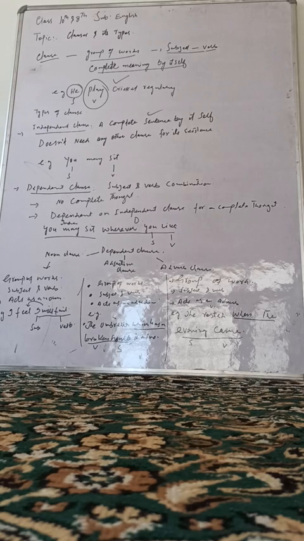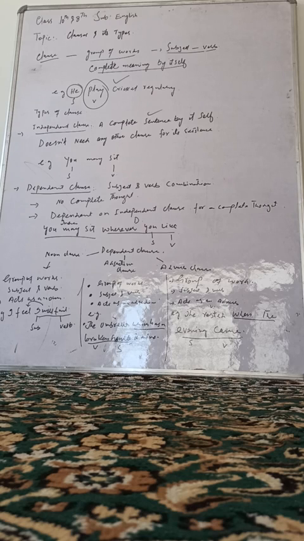Noun clause means group of words with subject and verb combination of its own. It acts as a noun in a sentence. You have to remember this. Noun clause is a group of words, we know that, with subject and verb combination. There should be a subject and verb combination of its own, and it acts as a noun in a sentence.